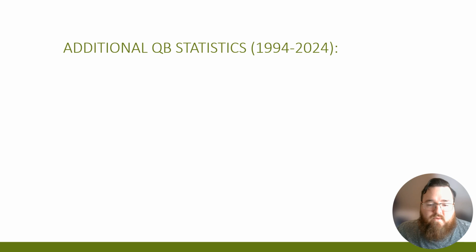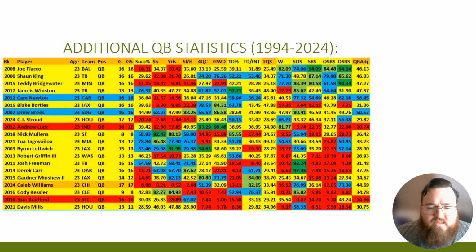Now, when you get to additional quarterback statistics, this takes a look at other things like success percentage, so how often his passes went for first downs. It takes a look at sacks, sack percentage, fourth quarter comebacks, game-winning drives, right? The juicy stuff that everybody likes to talk about. First down conversion rate, touchdown to interception ratio, TQS, and of course you look at the quarterback data after that. When you look at Caleb Williams based on this data, he was not too hot. Not too hot either. He tested with guys like Derek Carr, Gardner Minshew, coming up again.